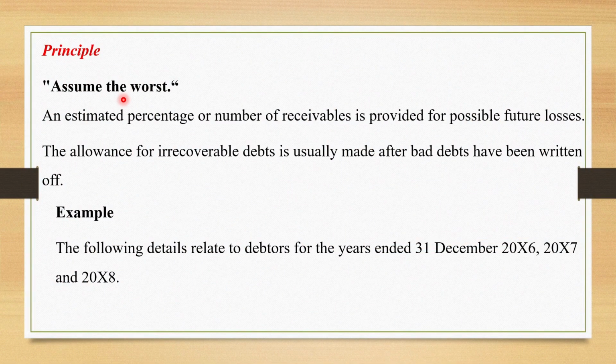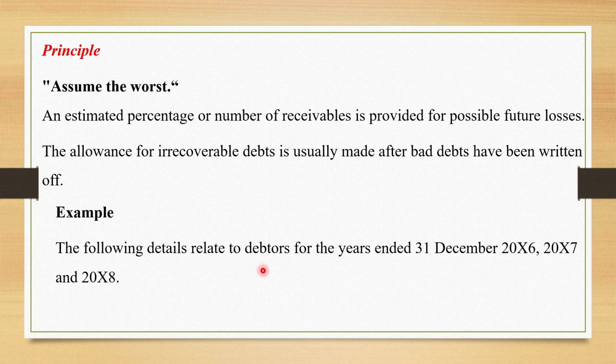So the principle is: assume the worst. An estimated percentage or amount of receivables is provided for possible future losses. The allowance for irrecoverable debts is usually made after bad debts have been written off. So let's see the example.